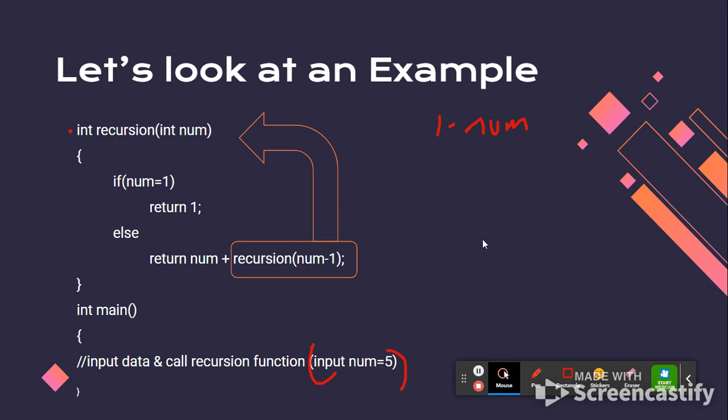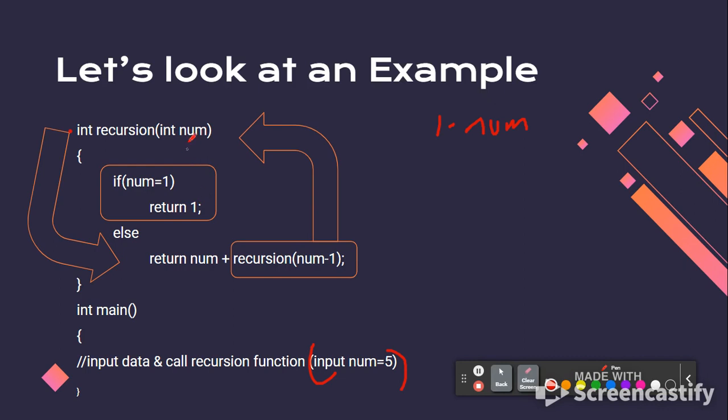And the reason that this works is because we have our function. We have our base case. But in this scenario, num isn't 1 yet, right? So it's going to keep going in here until num is 1, and in which case it would just return 1.